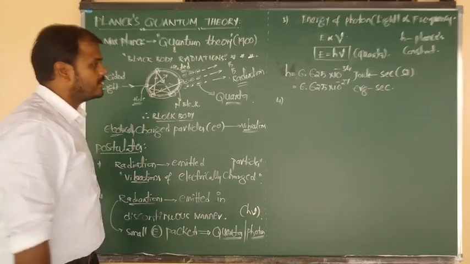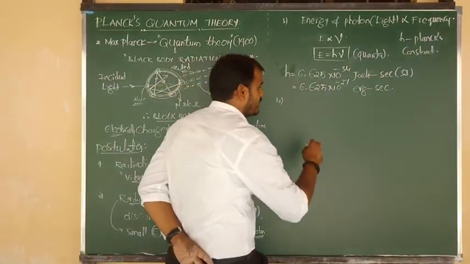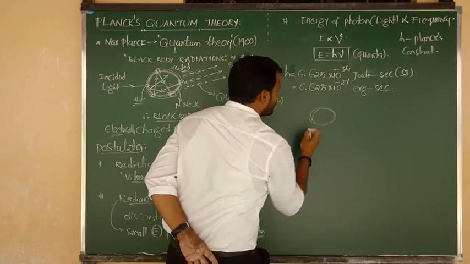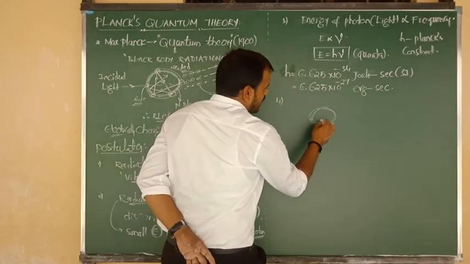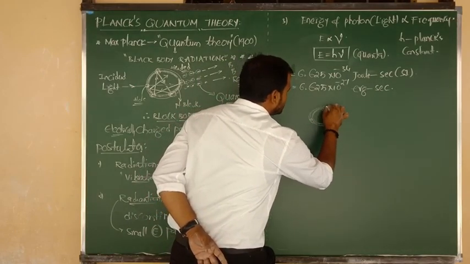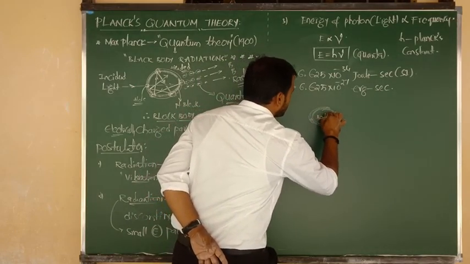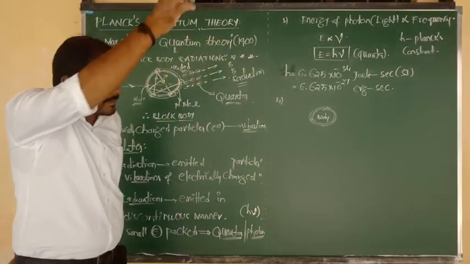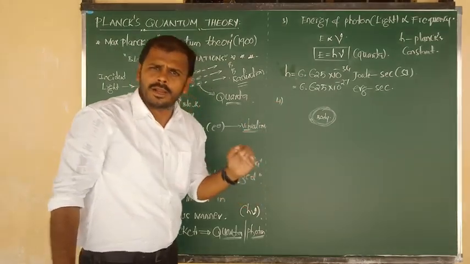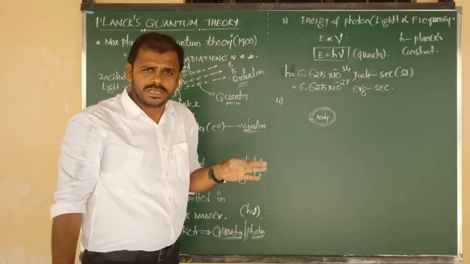Here I am going to give you a small diagram. Suppose it is nothing but a black body, and the inside walls are coated with platinum black. So we can consider it a black body, whatever that may be. Max Planck says that a body, not only a black body but almost all black objects, can